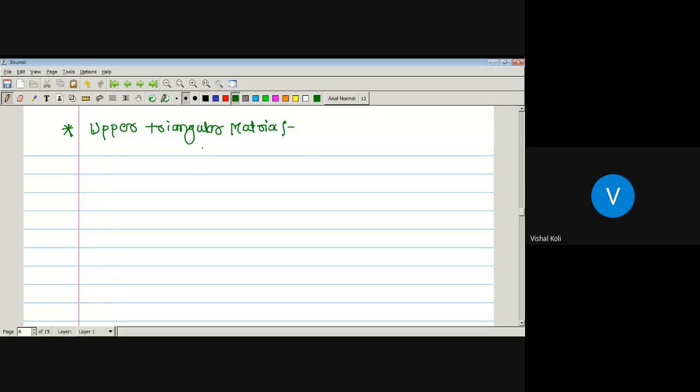Let us see the definition. A square matrix A, of the form Aij, as it is square, let us suppose it is of order n by n.